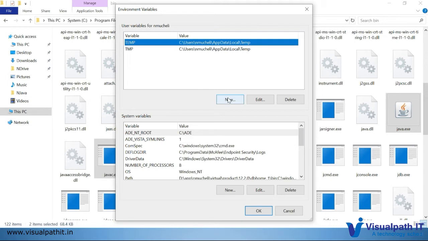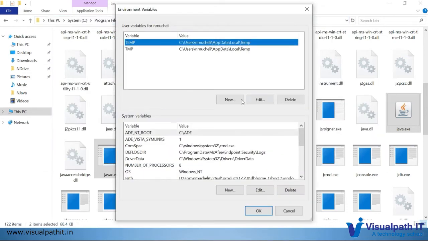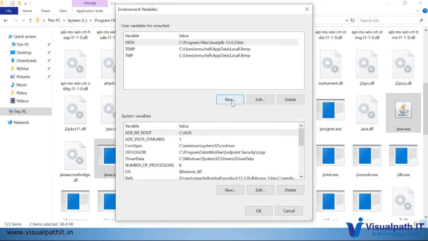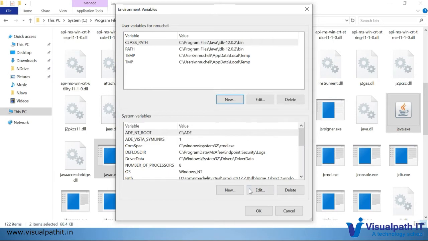The way to do this is copy this path again, create a new variable. There you can set it as path, copy the value, save it. Again one more variable, class path, paste the value, and save it.